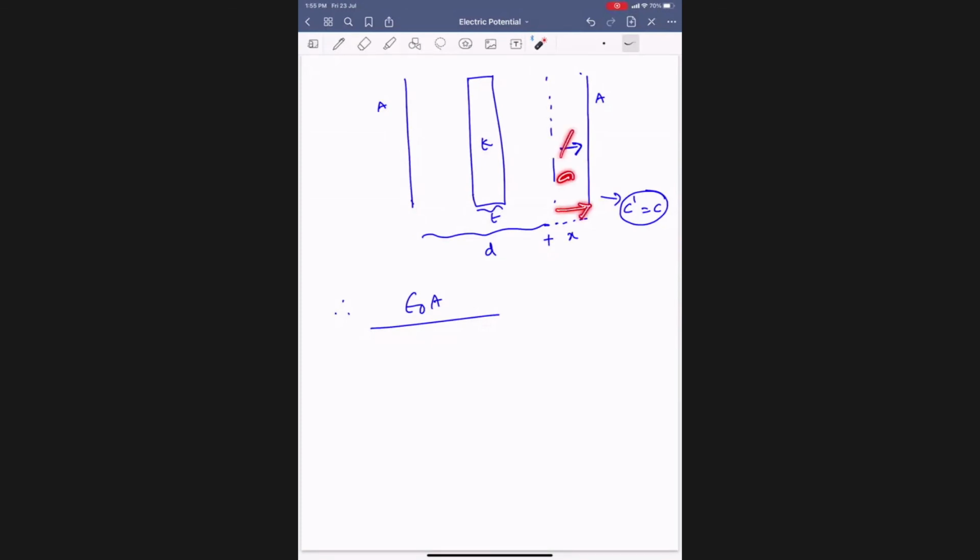This is also air medium only, na? Yes. Then what is the total distance? D plus X. The air distance is X minus T, and the part occupied by the medium is T. Then it becomes how much? D minus T plus X, plus X plus T by K, na? T by K. Yes, sir.